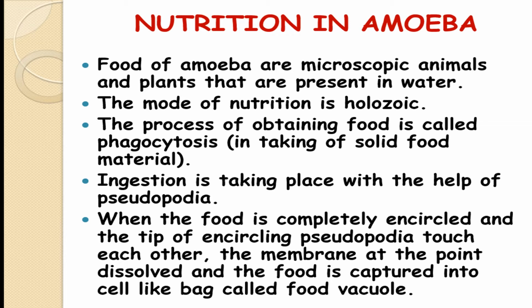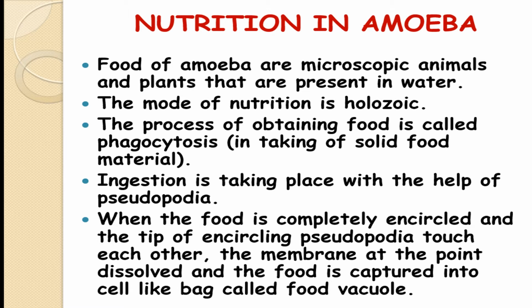They take out their hand-like structures from the cell membrane and form pseudopodia, with which they take up the food. When food is taken inside by this process, it is known as ingestion. The first process of taking the food inside the body is known as ingestion. But when we talk about solid food taken in by a single cell with the help of pseudopodia in the form of a food vacuole, it is known as phagocytosis. Taking inside, the process of obtaining the food, is known as phagocytosis.